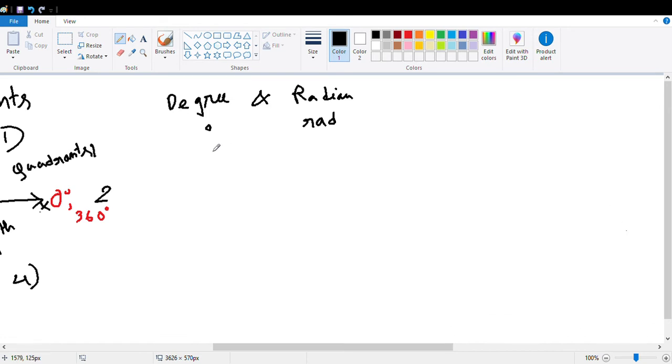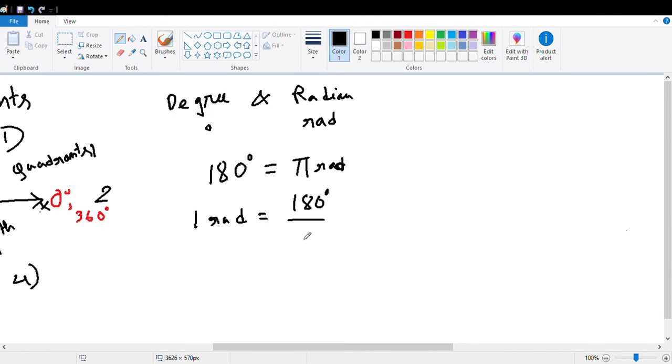And the relation between degree and radian is 180 degree equals pi radian. So 180 degree equals pi radian. So I can say 1 radian equals what? 1 radian equals